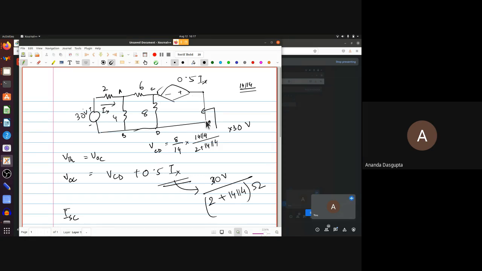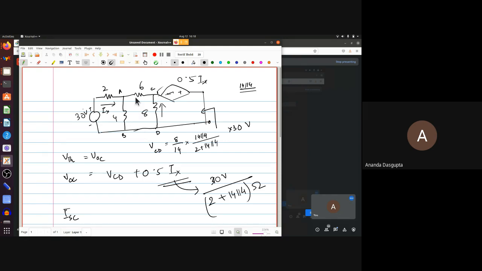But when you short this out, among the points C and D, which will be at a higher potential? D will be at a higher potential. Look at this source. That will tell you that this is a minus here, plus here, right? So whatever is the current through this 2 ohm resistance, 0.5 times that current will be the voltage difference, and that will be higher on this side. So the current through 8 will be flowing this way. That is something you have to be careful about.